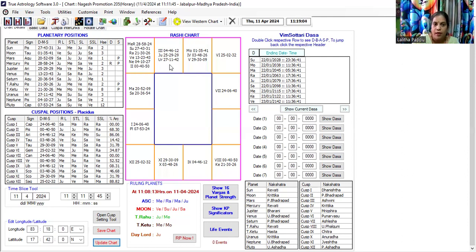So you do find a link between 6, 2, 10, and 11. But the only problem is Mercury being retro. So the chances are a little weak because of the retrogradation of Mercury. Had this not been retro, you could have clearly concluded that this promotion is indeed promised.